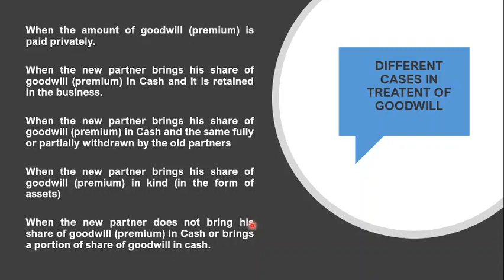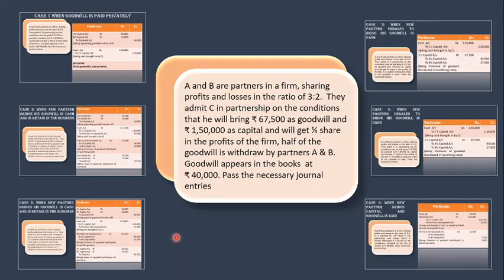Means instead of 20,000, say his share of goodwill is 20,000. So either he is unable to bring the entire 20,000, or he brings only 5,000. So how will it be treated? All these cases we are going to understand with one example. I'll take one question and I'll show you how in these different cases that one example will be treated. Okay, so this is my question here.